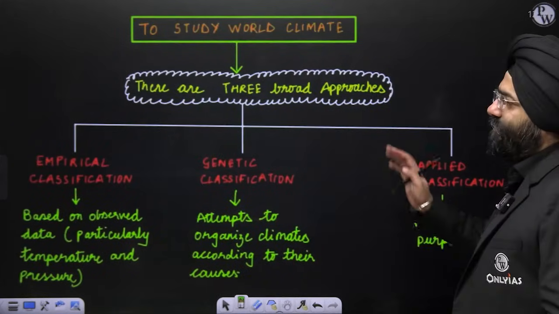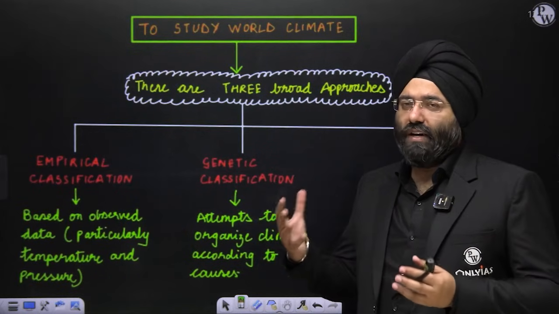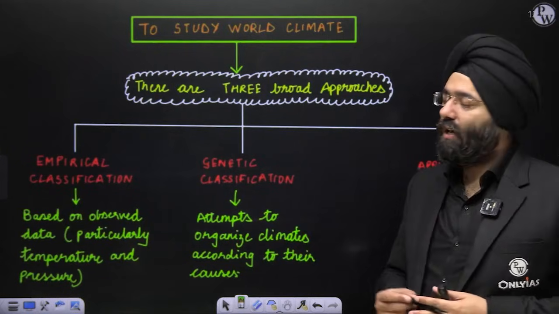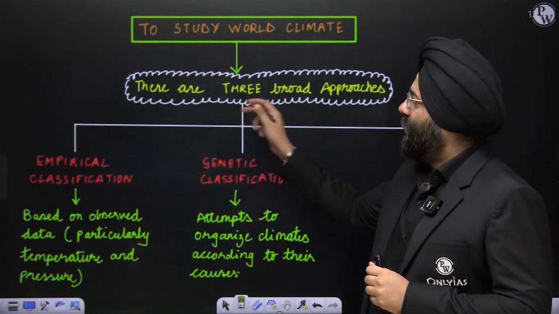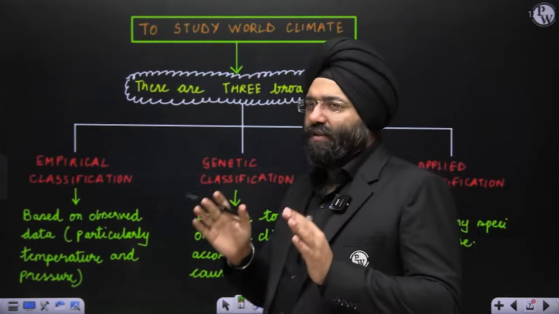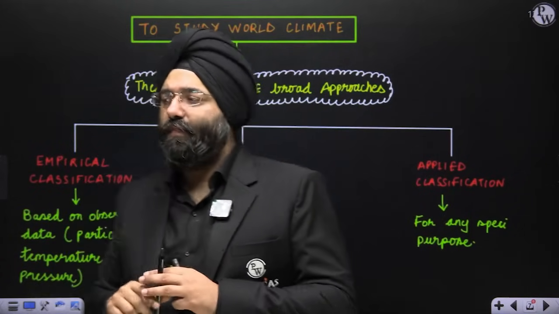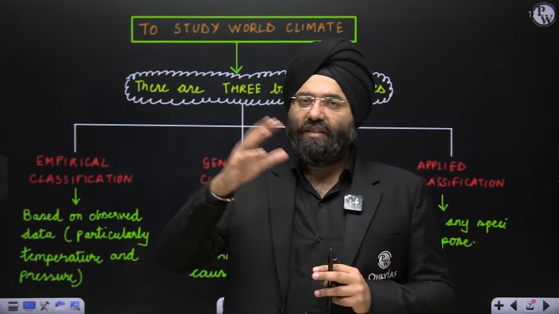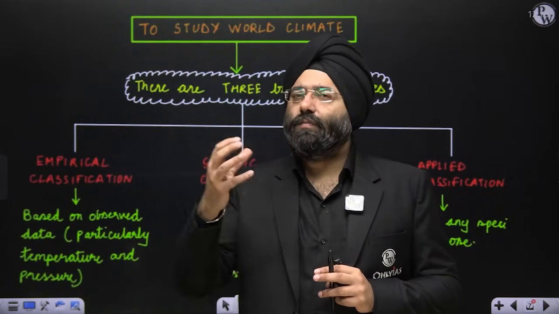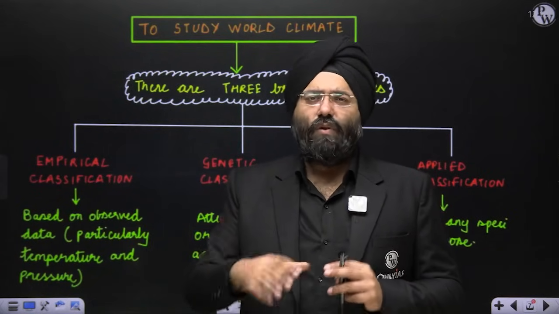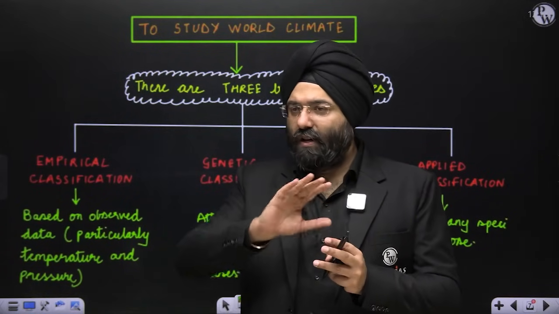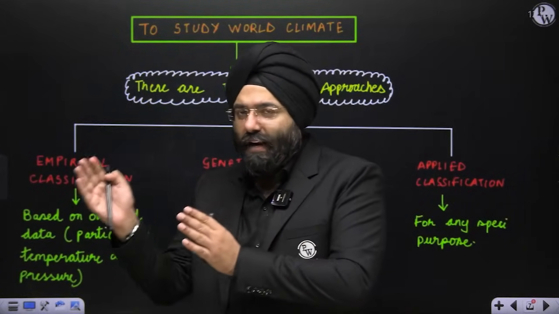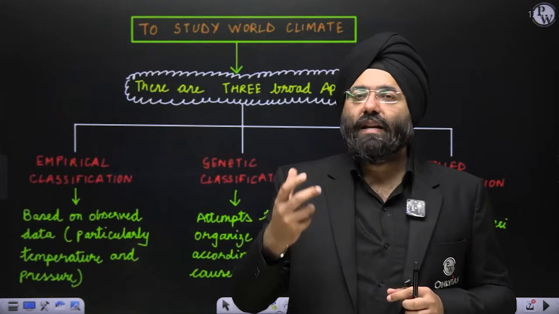This is something that is mentioned in the NCERT, this particular slide which I have modified to make it good. This question has been asked in UPSC as well as the PCS papers, Uttar Pradesh and Uttarakhand also. So if you want to study the world climate, there are three broad approaches or ways in which you can study the climate. First is the empirical classification. Empirical classification means that you are going to various places and gathering the data, let us say precipitation data, temperature data, pressure data, whatever. Based on that, you have data for all the regions, and you classify the regions into various groups based on the parameters that you have. That is why it is known as empirical classification.